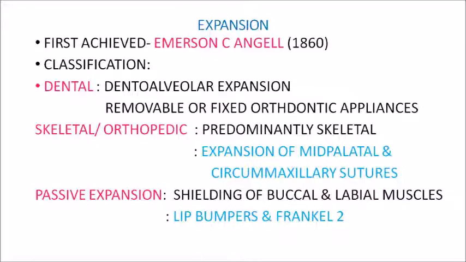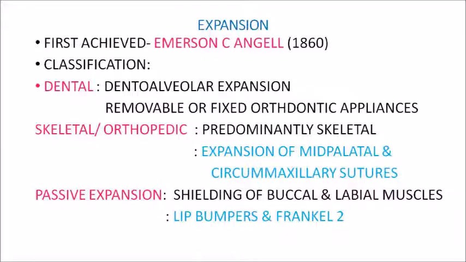Dental expansion is primarily dento-alveolar expansion, where expansion is achieved by tooth movement. That is, there will be labial movement of your crown and lingual tipping of your roots. This is primarily achieved by means of simple removable or fixed appliances.